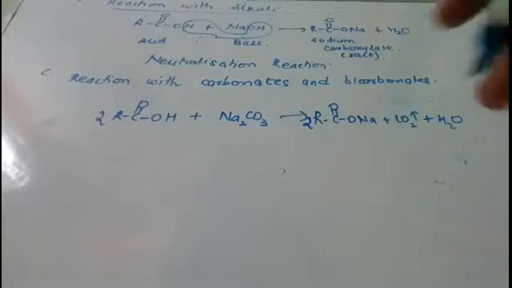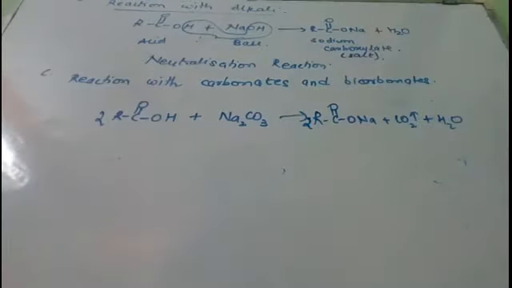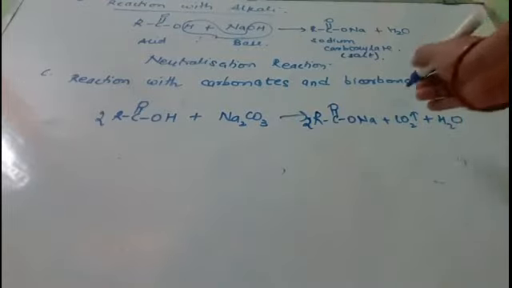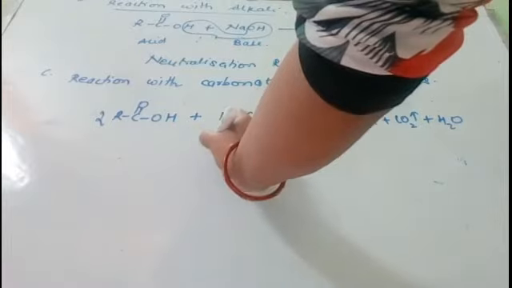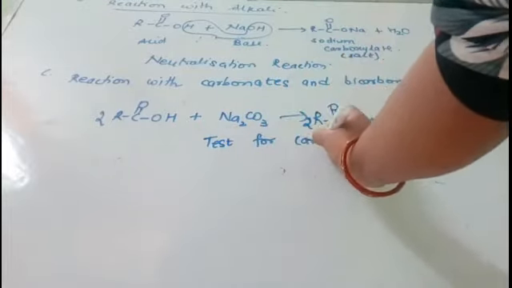Now here, friends, this carbon dioxide gas which is liberated comes out with brisk effervescence. A fizzy sound will be heard. Therefore, this reaction can be used as a test for carboxylic acid.